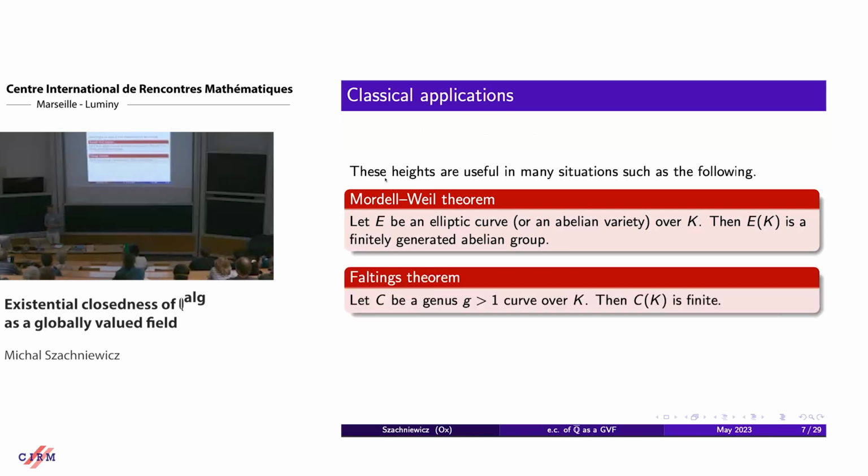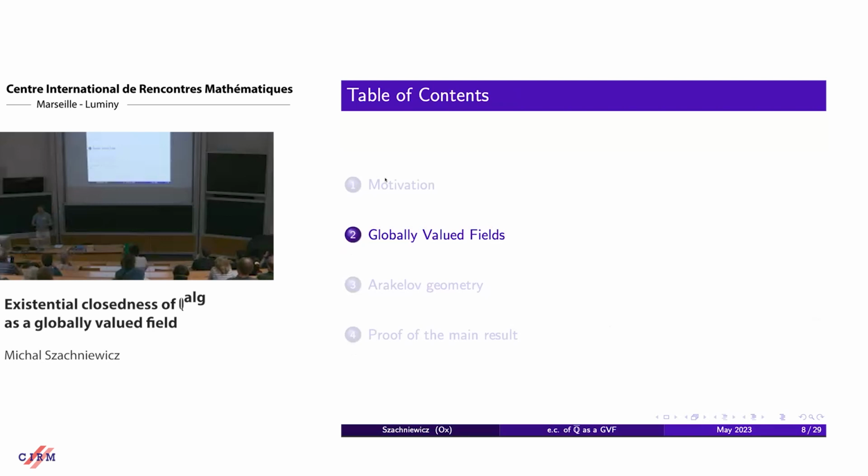Also in Faltings' theorem, which says that whenever we have a curve of higher genus, then the set of points in any number field is finite. So it's very natural because they are just a basic measure of the complexity of points. But in these cases, the degree is bounded, and in the case of Q bar, it's obviously not. So this will be a bit different flavored application, but I just wanted to say that heights can be useful.